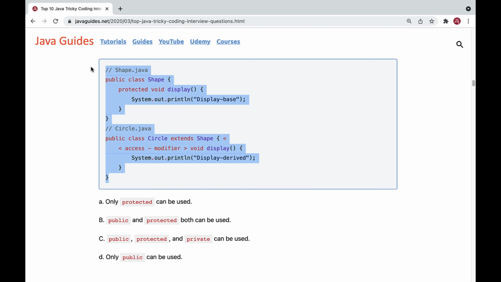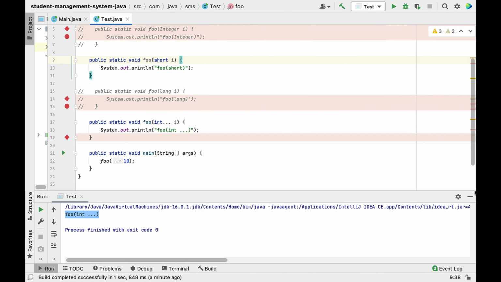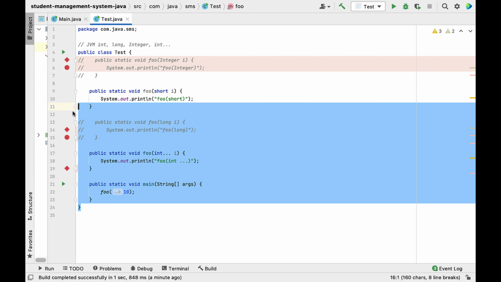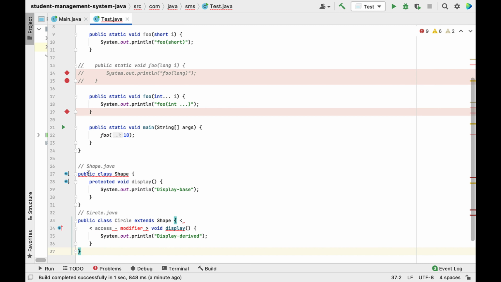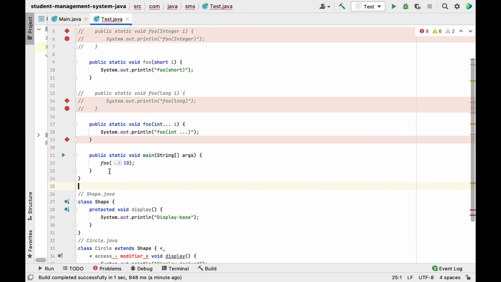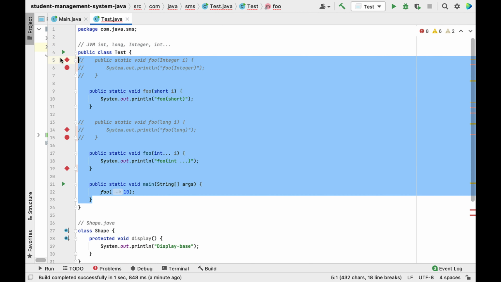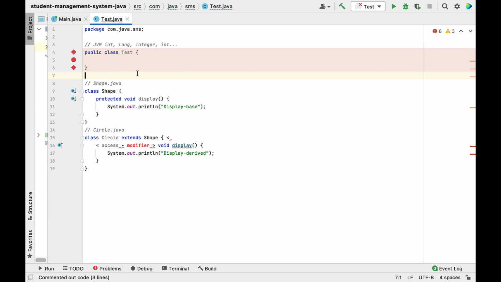Well, let me quickly copy this code, and let me paste it here so that you can understand more. Let me remove this public, because in a Java file we should have only one public class, right? I have already a Test class. Perfect.